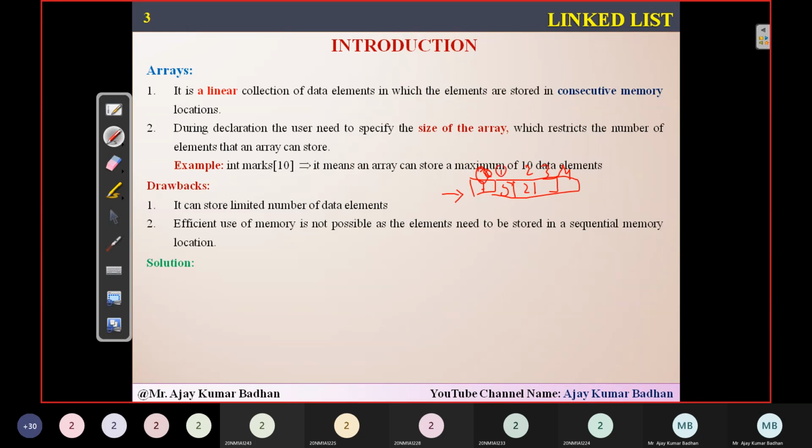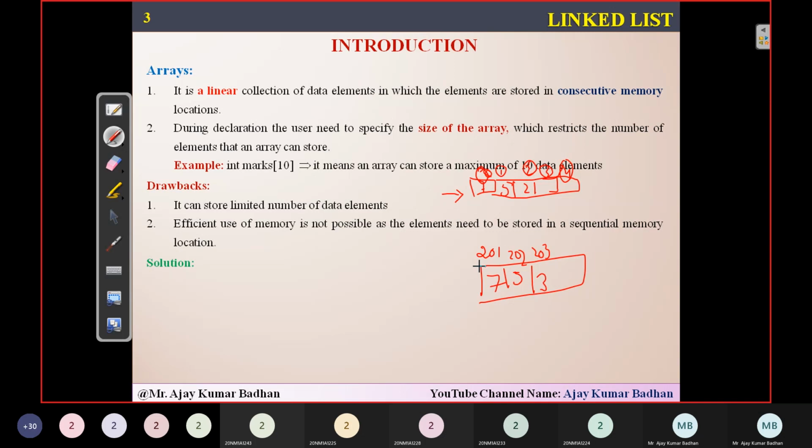Continuous order means the locations I'm talking about, the index. The continuous address should be there. For example, if it is starting from address 201, then immediately in 202, the next element should be present. In 203, the next element should be present. In this way, it should be.